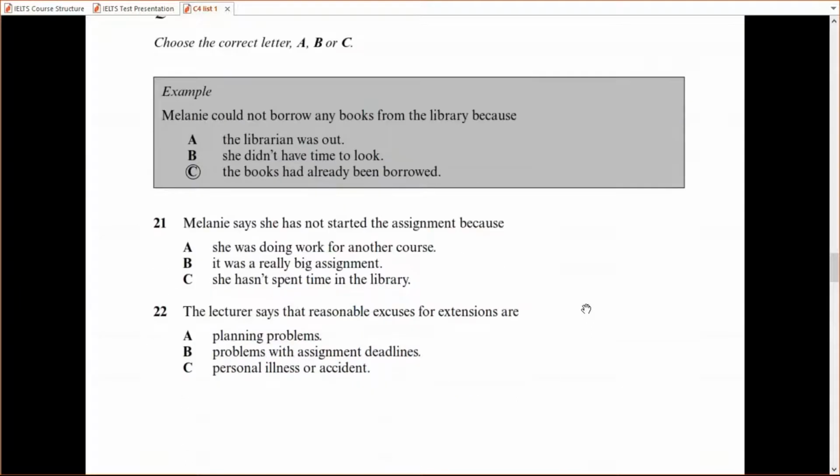Now my suggestion for multiple choice questions of listening is convert everything into 5W1H format, like what, why, when, where, how, who. This is the first tip I would give. Now, Melanie could not borrow any book from the library.